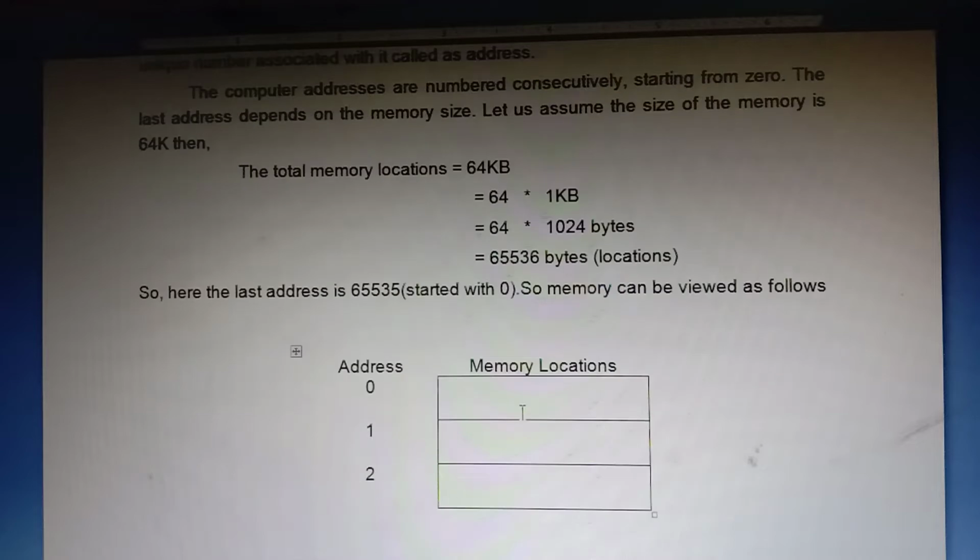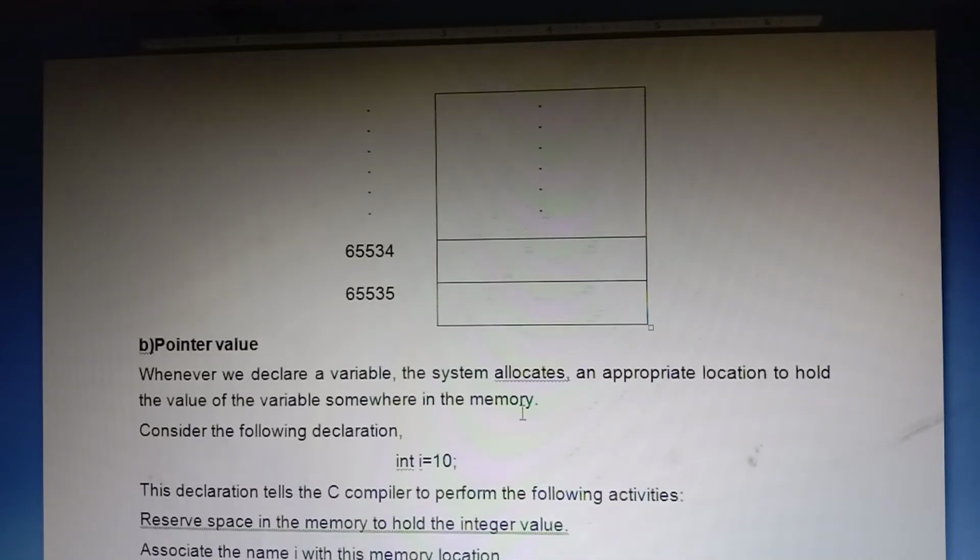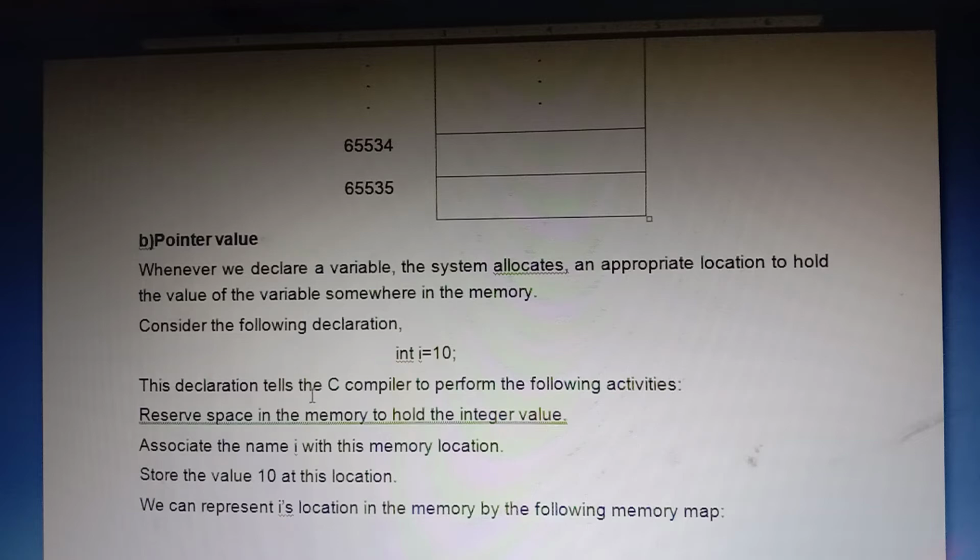Next, pointer value. Whenever we declare a variable, the system allocates an appropriate location to put the value of the variable somewhere in the memory. We already discussed this point. Suppose int a is declared, so a is assigned some address. Here also the same thing. Consider the following declaration: int i equal to 10.